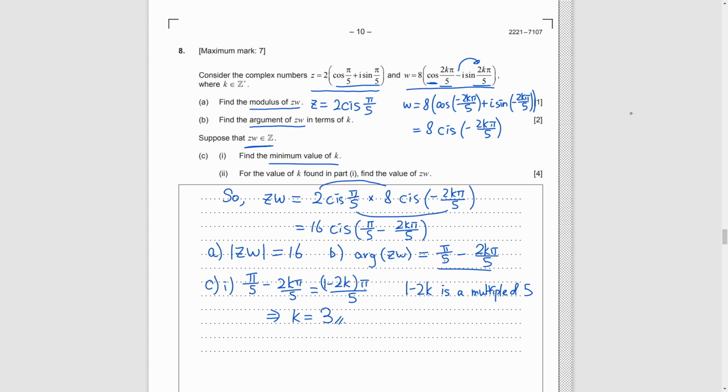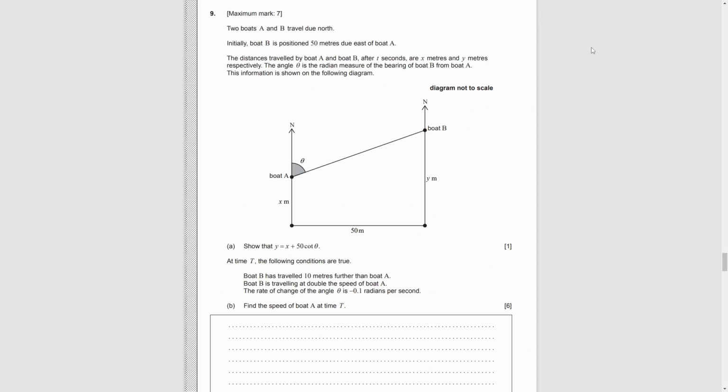We just substitute the value we found for k to find the value of zw. We get negative 16. Question 9. B is 50 meters due east of A. All the information is shown on the diagram.